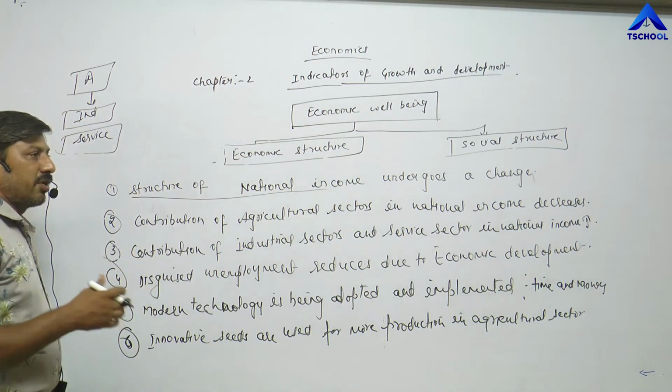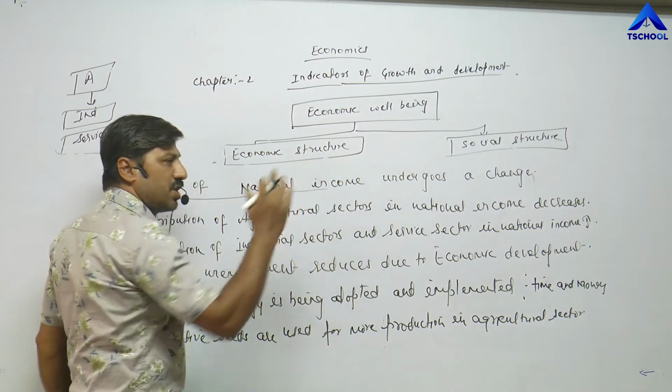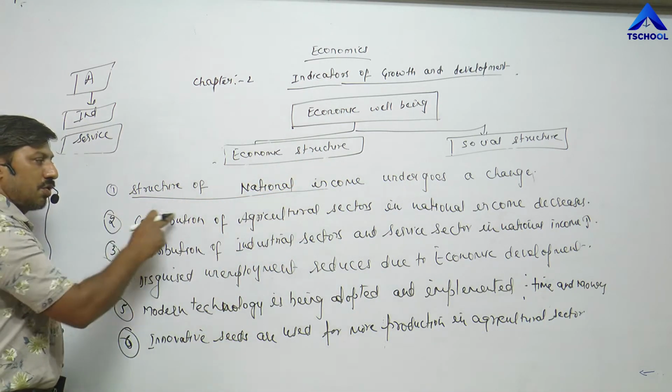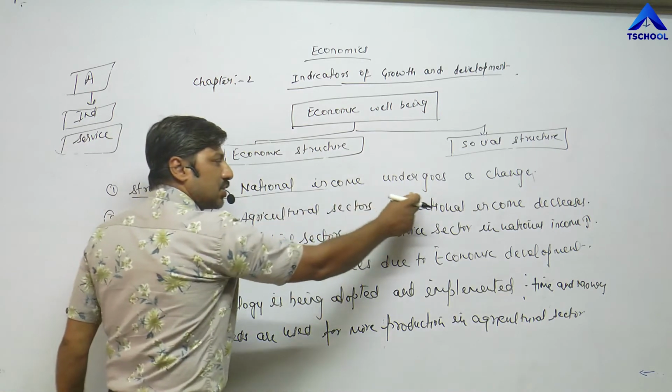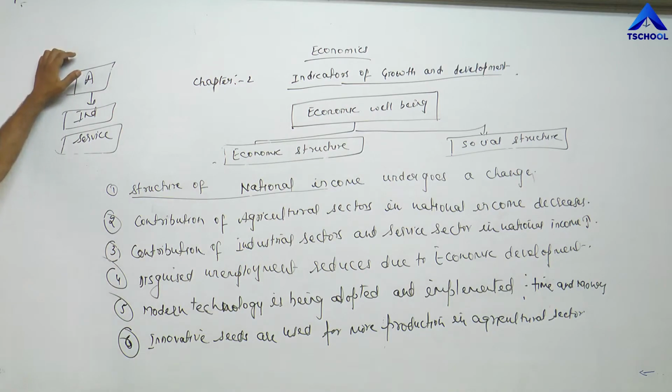And when economic development takes place, what happens? The structure of national income also changes. Now what is the structure of national income? The contribution of the agricultural sector in national income reduces. Earlier the majority of the population was engaged in the agricultural sector.